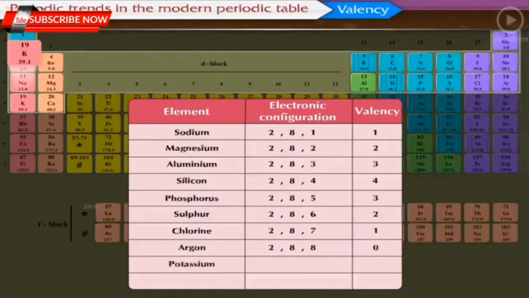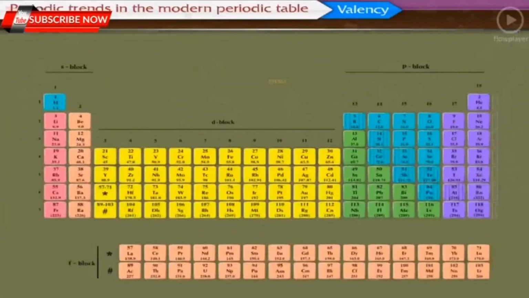The electronic configuration of potassium is 2, 8, 8, 1 and valency is 1. And the electronic configuration of calcium is 2, 8, 8, 2 and valency is 2. Now let us see the variation in valency across a period and in a group.